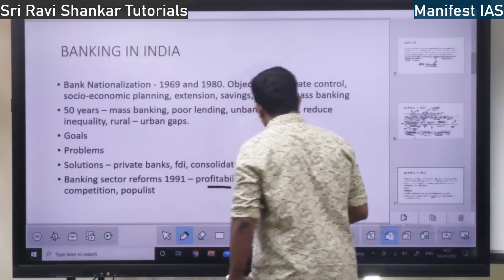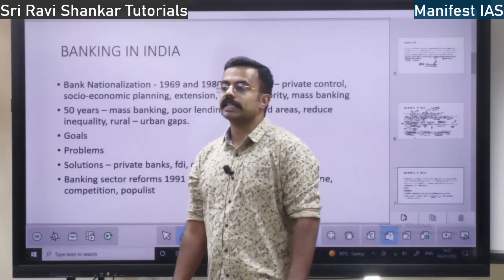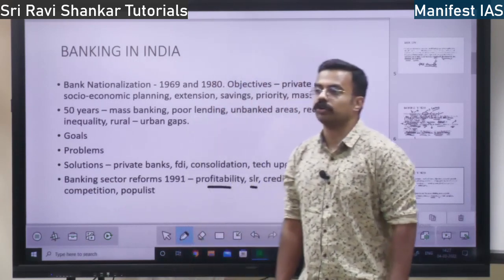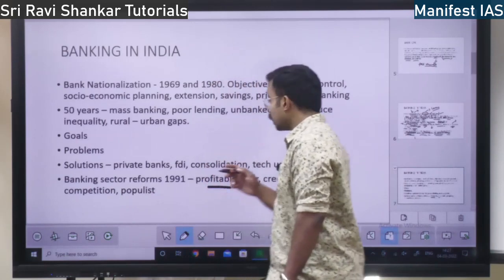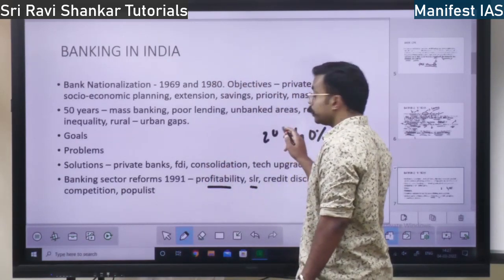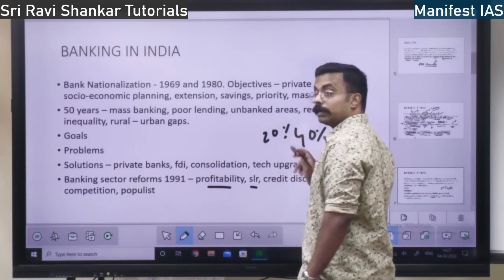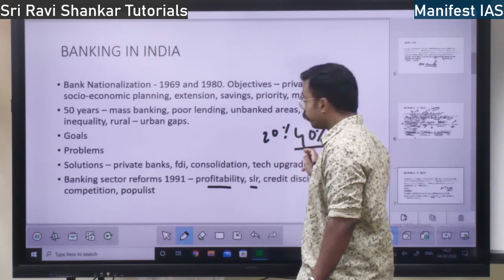Then SLR and CRR have been reduced. SLR, statutory liquidity ratio. CRR, cash reserve ratio. Earlier the SLR was up to 40%. CRR was above 20%. If the bank has 100 rupees, 40 rupees, 40%, should be in the form of SLR.